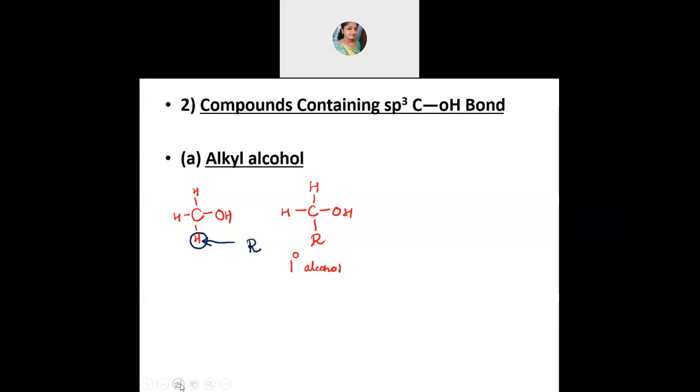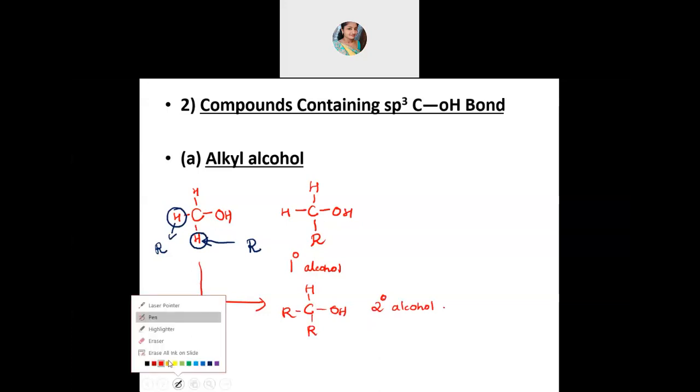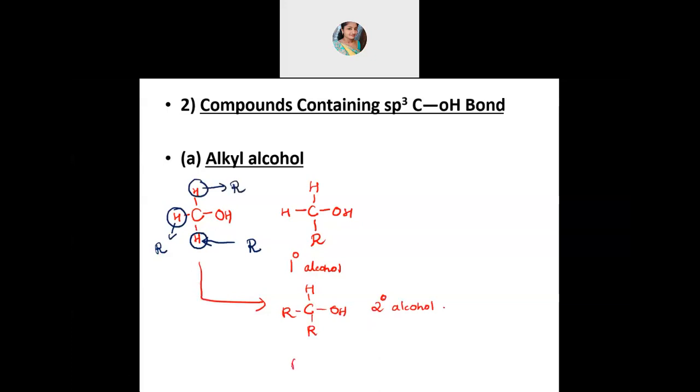If you replace 2 hydrogen by the R group, if I put another R group, then that will become secondary. Okay, so that I will write here. If I replace 2 hydrogen by 2 R groups, and then here OH is there, and then here 1 hydrogen, then this is secondary alcohol. And if you replace all 3 hydrogen by R groups, then that is called tertiary. So you will be having 3 R groups and then the OH group. This is tertiary alcohol.